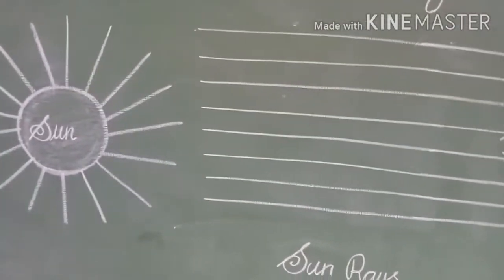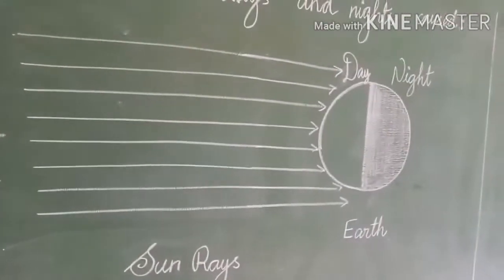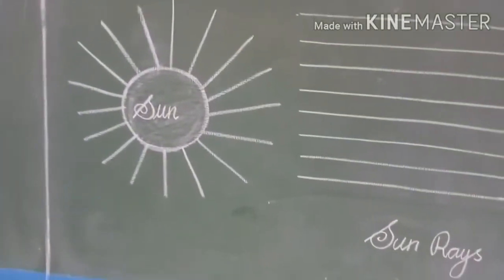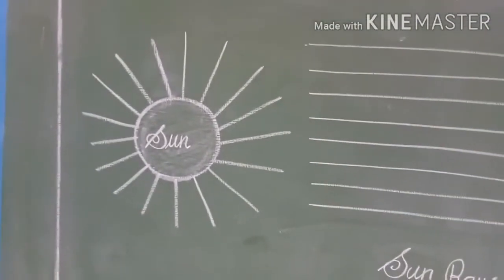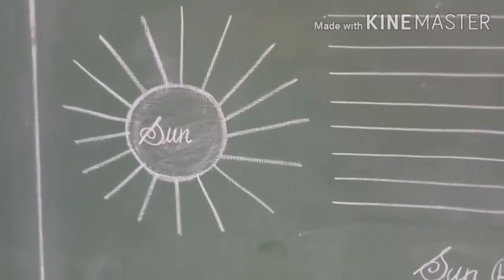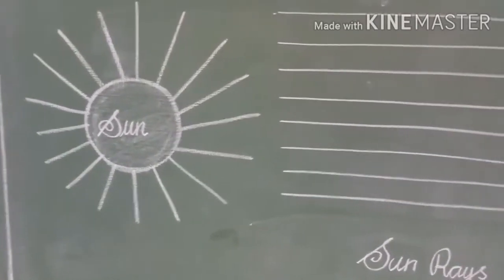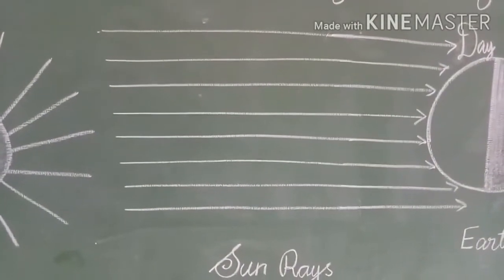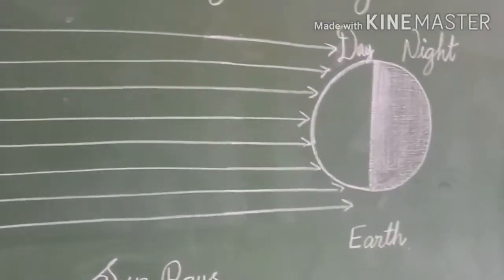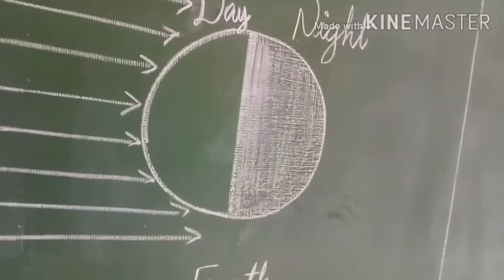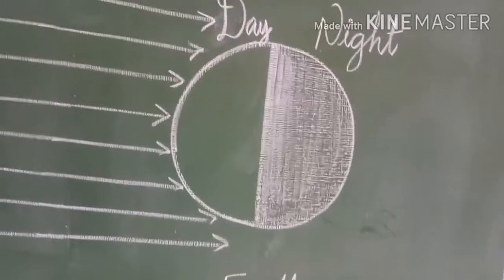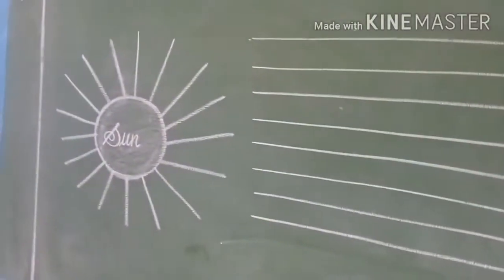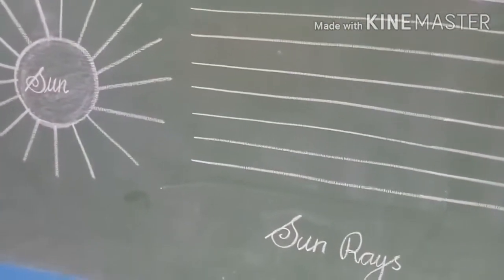You are going to draw only 3 pictures. First one is sun. What do you have to draw? Sun. Next, sun rays and earth. What is it? Earth. So now tell me how we are getting days and nights.